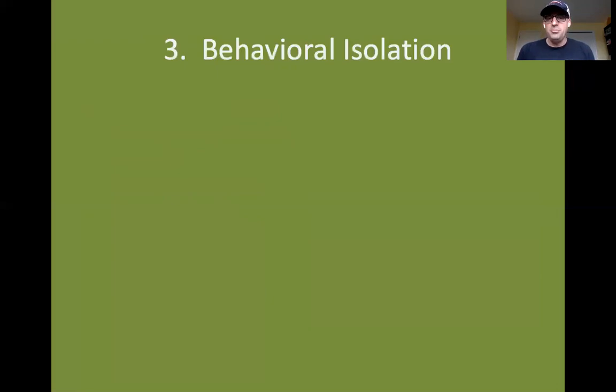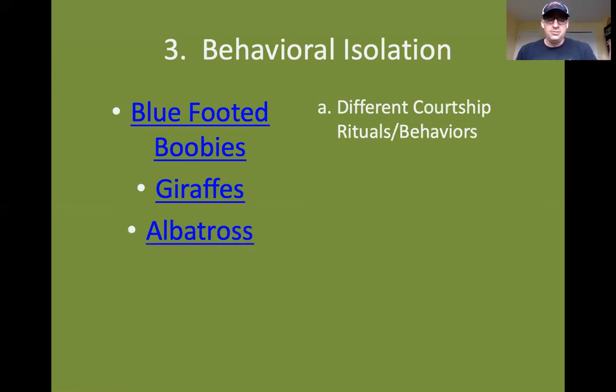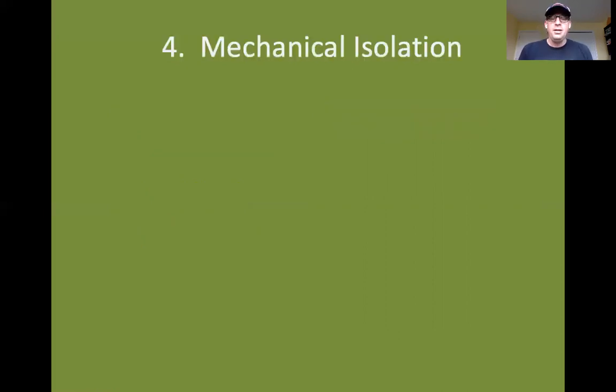Another prezygotic barrier is what's called behavioral isolation, where members of different species have different courtship rituals or behaviors. The blue-footed boobies have a very distinct courtship behavior that if any other bird species were to observe, they would not know that was a courtship behavior. That would not draw them near. Giraffes and albatrosses as well. These are video clips that aren't going to really show up, I don't think, if I play them here. So if there's time, I will link these in the folder for today, so you can watch those different courtship behaviors if you want to see them.